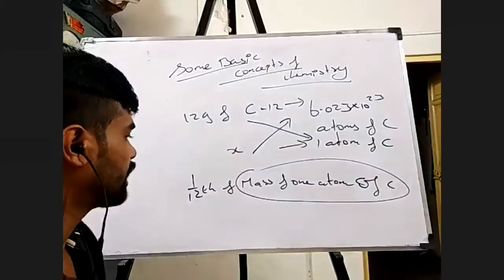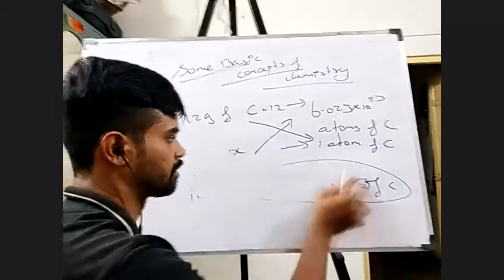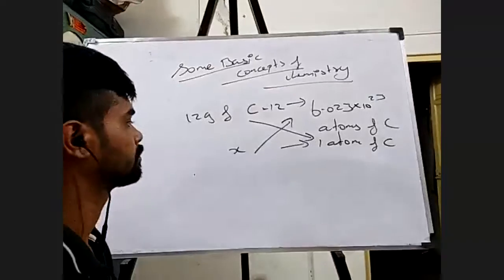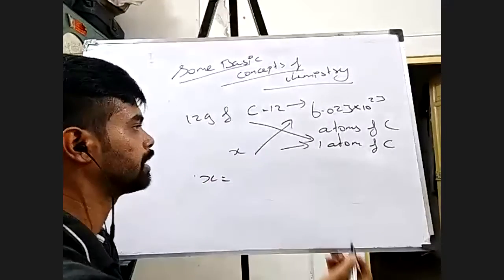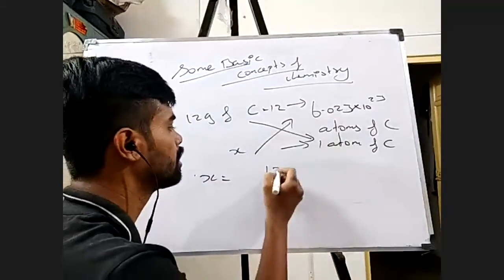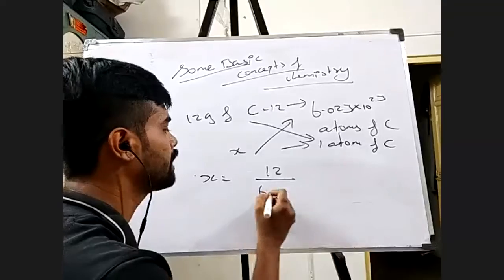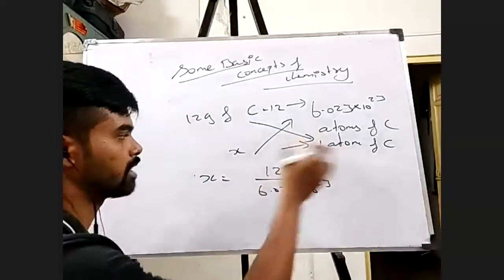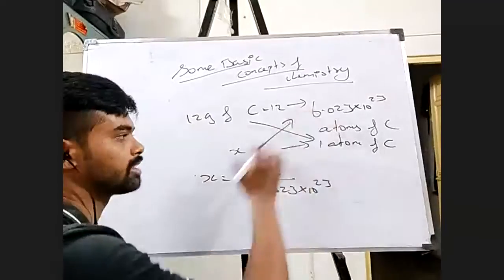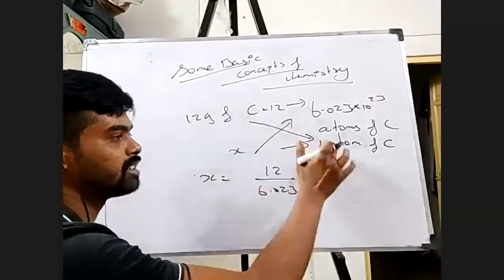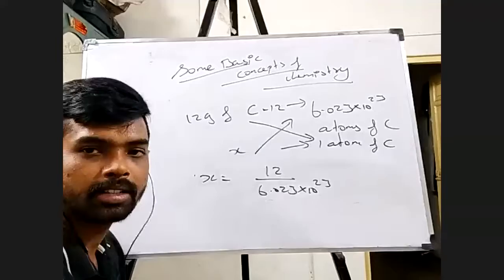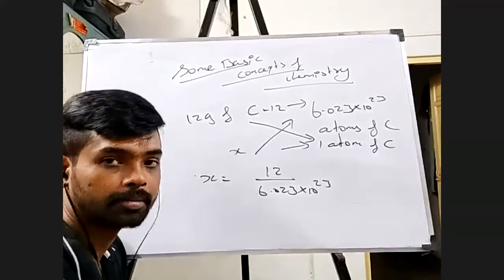So you will find that x will be 12 divided by 6.023 into 10 to the power 23. This is what x is. This into this, that is x into 6.023 is equal to 12. So x would be equal to 12 divided by 6.023 into 10 to the power 23.